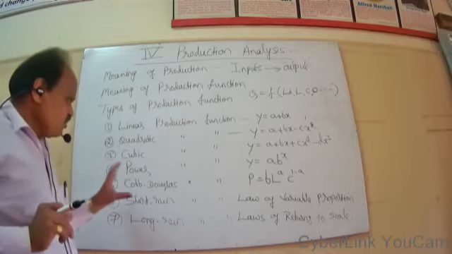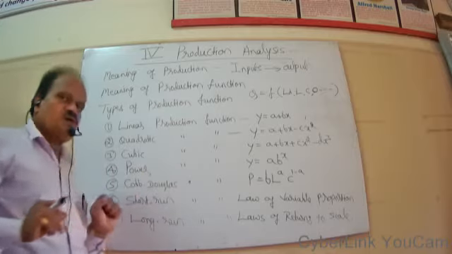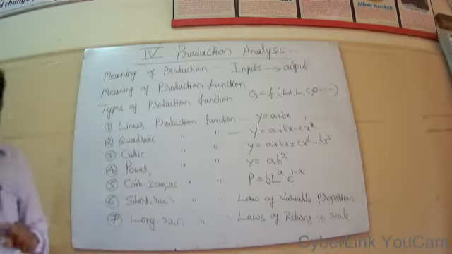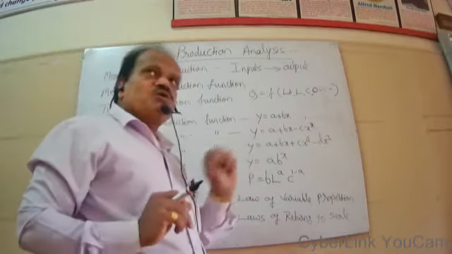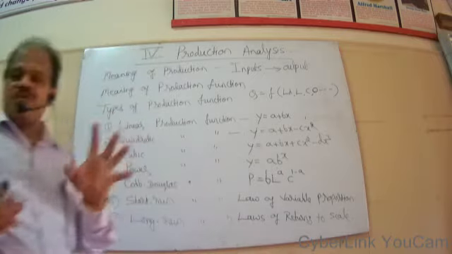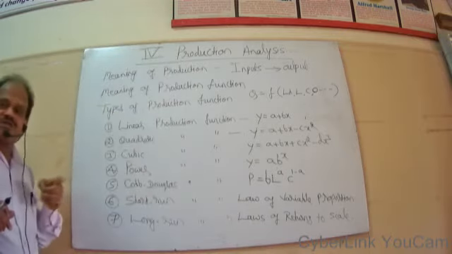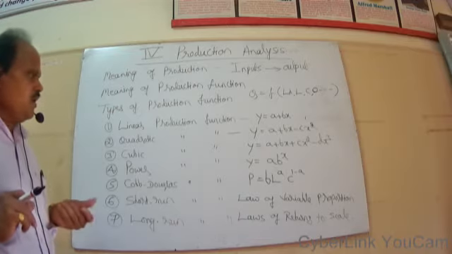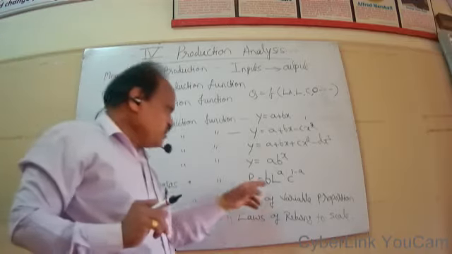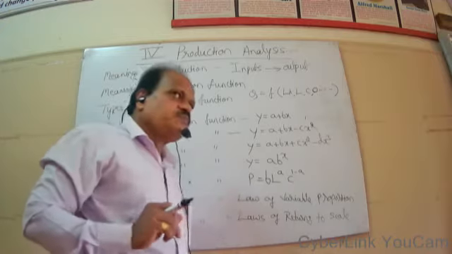Fifth one, Cobb-Douglas production function. Cobb-Douglas, an American economist, has developed a special production function which can be usually applied to the industrial sector of America. He mainly considers two inputs, labor and capital.